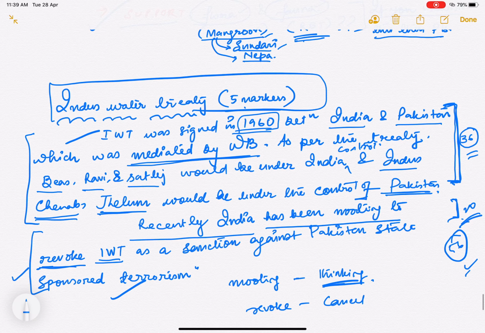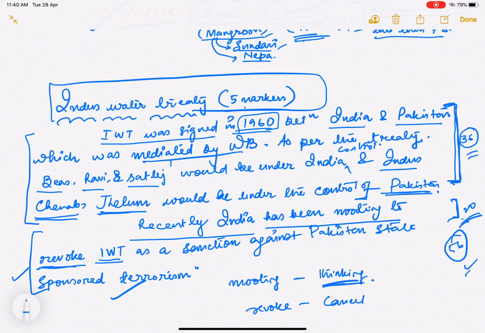Next, one of the questions that was asked by Subhashish Sahu is what to write in the case of the Indus Water Treaty. Now, in this context, I would say that first of all, remember to write what this Indus Water Treaty is. Indus Water Treaty basically was signed in 1960 between India and Pakistan, which was mediated by the World Bank.